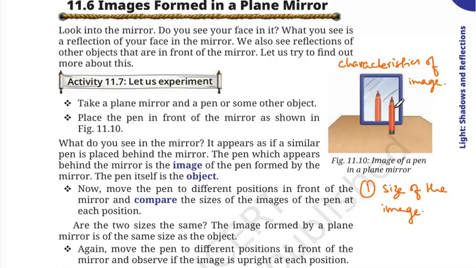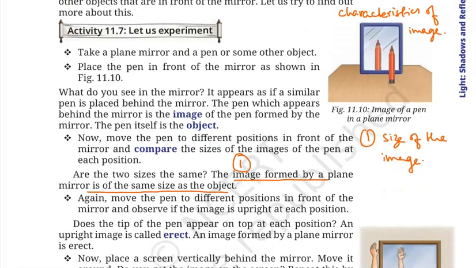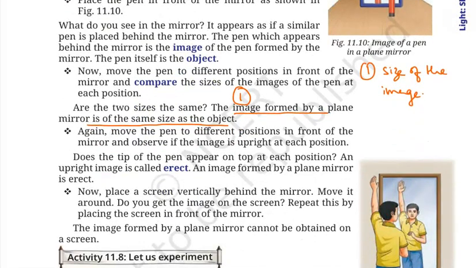Okay, so students, when we compare the sizes of the image and the object in front of a mirror, we find that the image formed by a plane mirror is of the same size as the object. Number one. So this is the first characteristic of the image formed by a plane mirror: the image is of the same size as the object. All right.